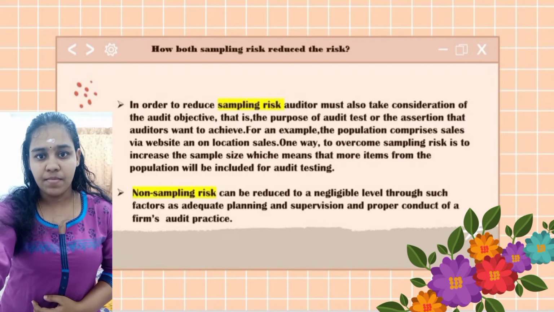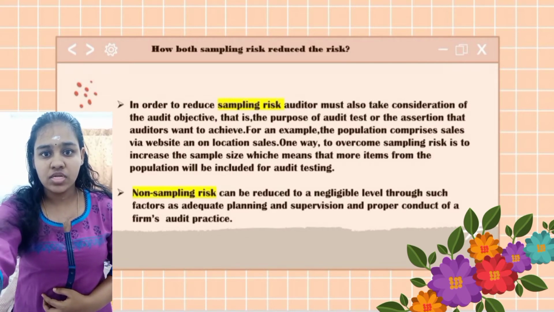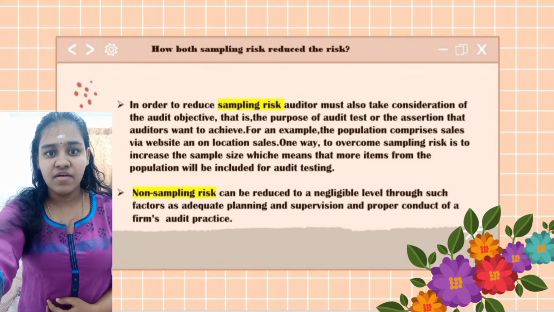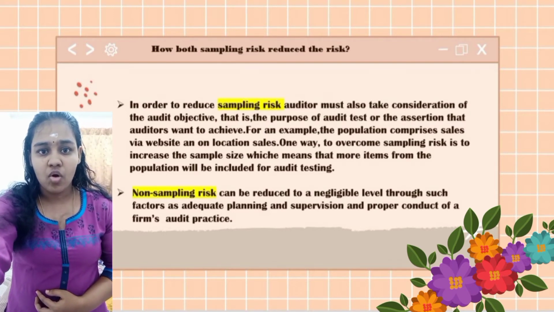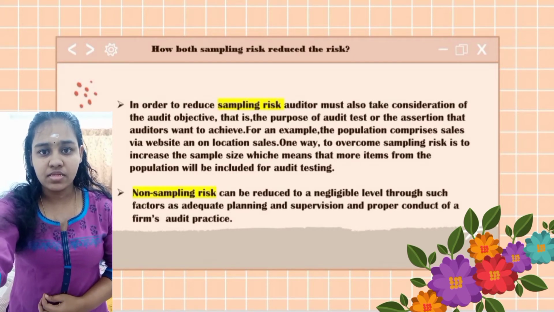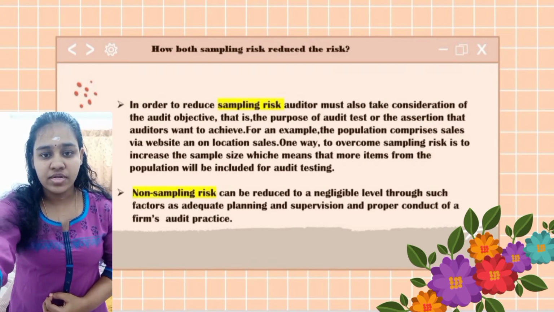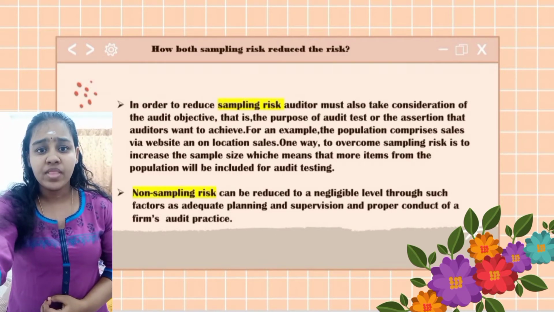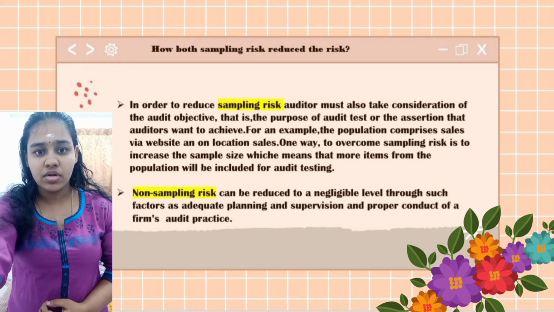In order to reduce sampling risk, the auditor must also take into consideration the objective the auditor wants to achieve. For example, the population compares sales via website and on-location sales. One way to overcome sampling risk is to increase the sample size, which means more items from the population will be included for the auditor to test. Non-sampling risk can be reduced to a negligible level through such factors as adequate planning and supervision and proper conduct of a firm's audit practice.